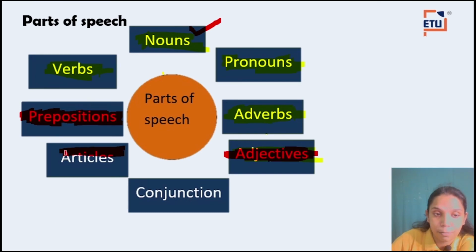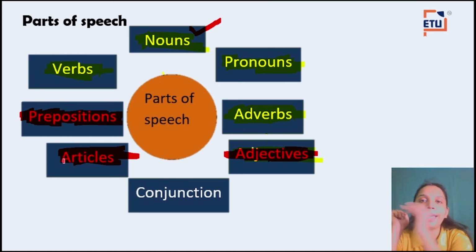Now article. What is an article? Article is nothing but a word that indicates, okay? Like an apple, the sun, a box. These words, a, an, the, are articles, okay?